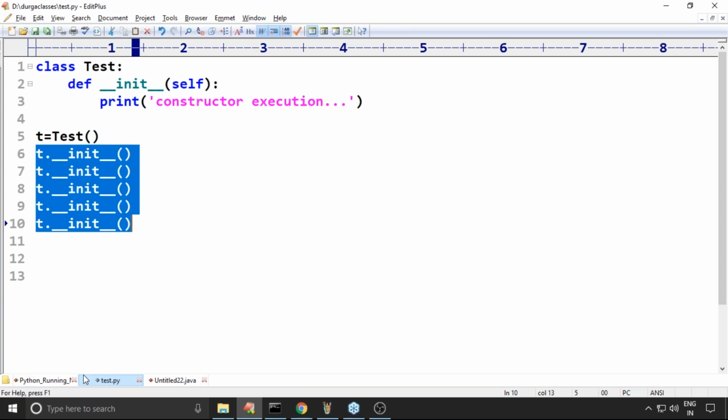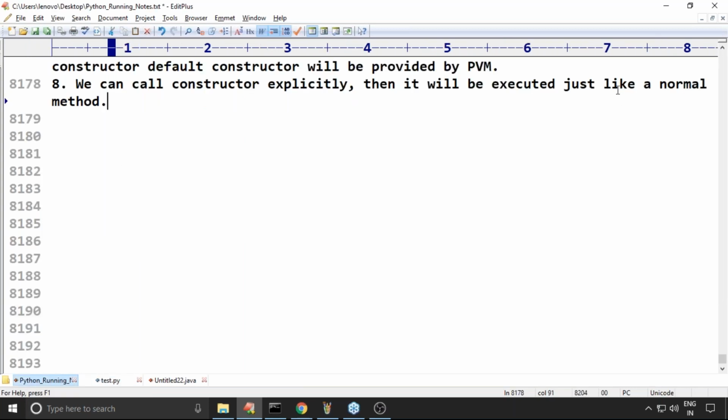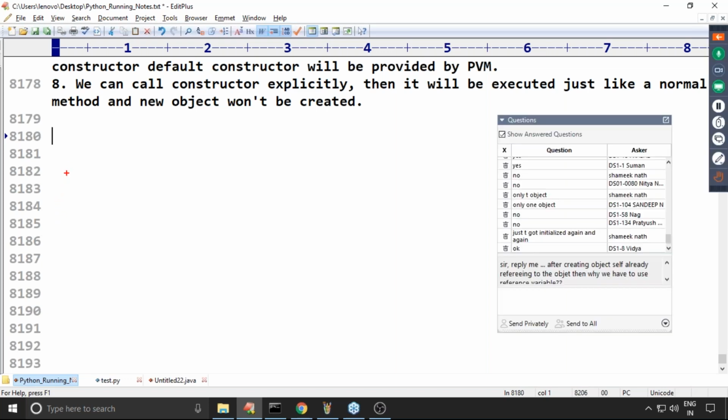Okay, so it is executed just like a normal method, and a new object won't be created. Remember this one. A new object won't be created. Something like a baby boy or girl just born. Now the constructor is going to execute to perform initialization.